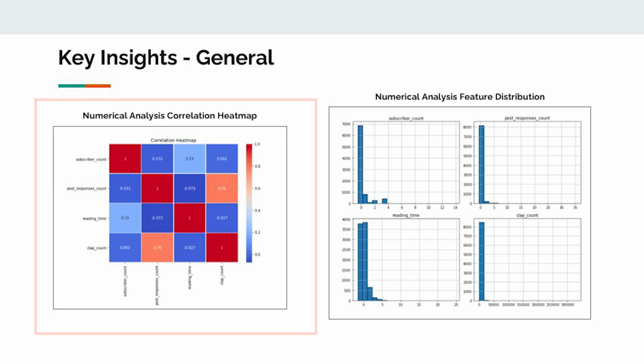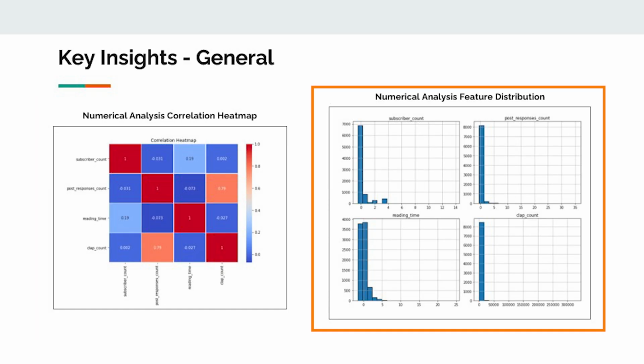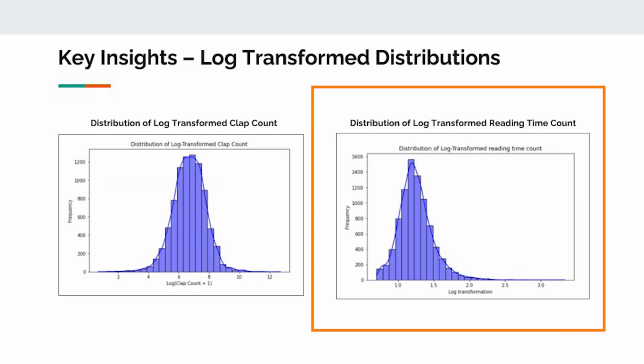Secondly, we also did a numerical analysis feature distribution. Our feature distribution plot shows that clap count and post responses are heavily skewed towards the lower values. This data skew may impact the model's ability to predict high engagement articles accurately.